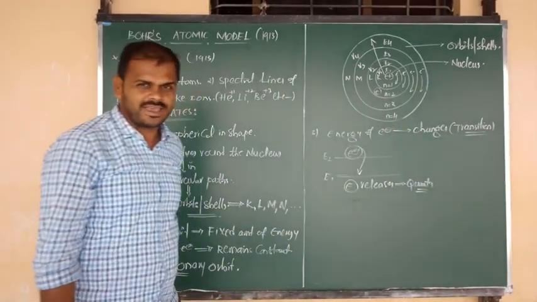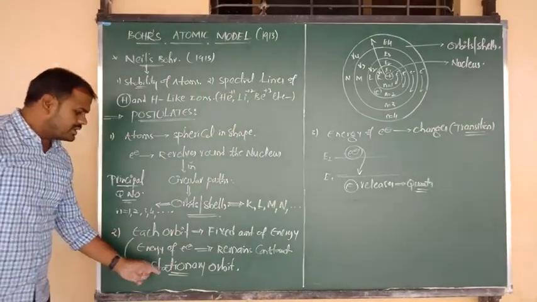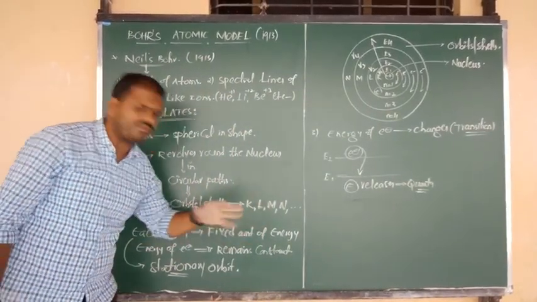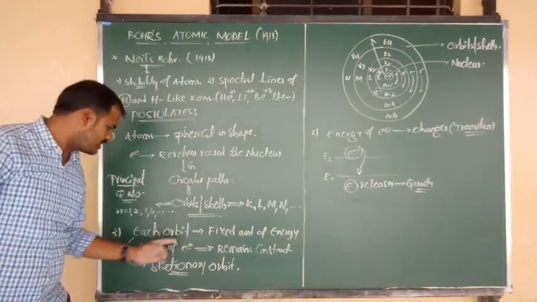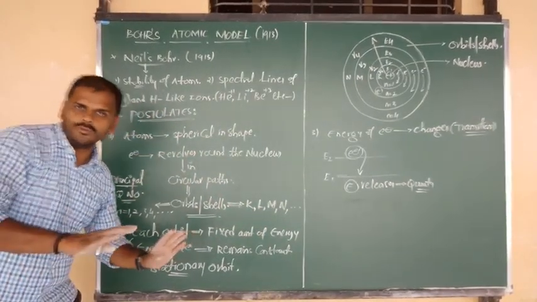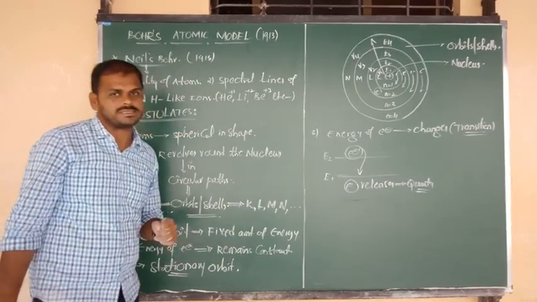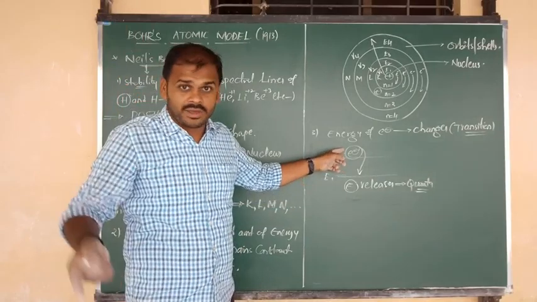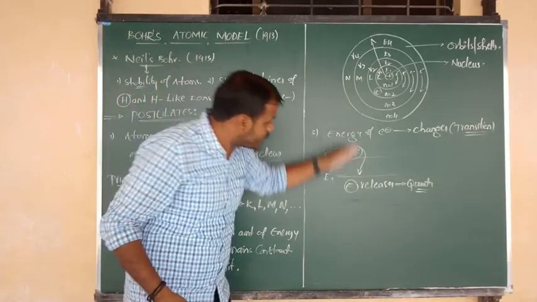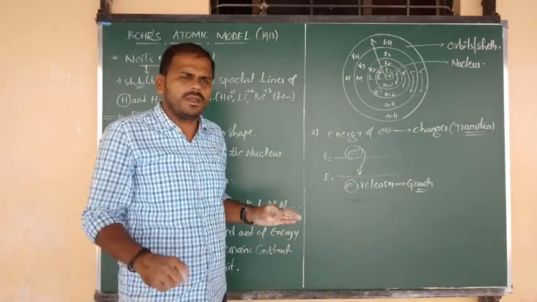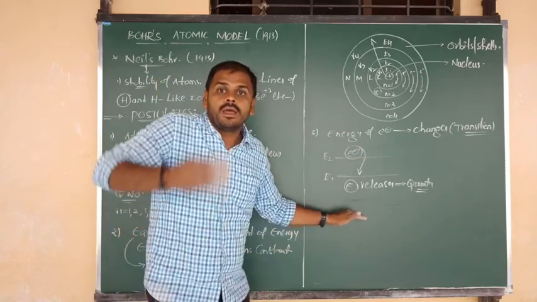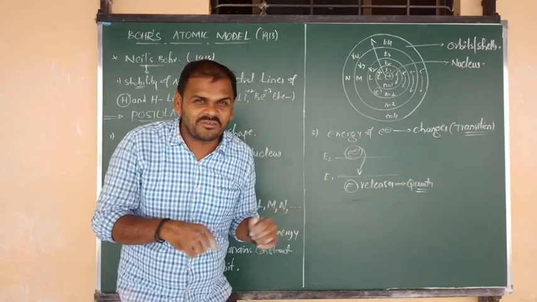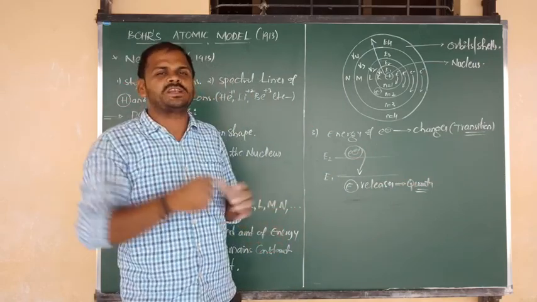Once again, what is meant by a stationary orbit? Orbits which have a fixed amount of energy. In them the energy of the electron won't change; it remains constant. But when electrons jump from a higher orbit to a lower orbit, during de-excitation, energy is released in the form of quanta. Because of that quanta, yesterday we got the emission spectrum.